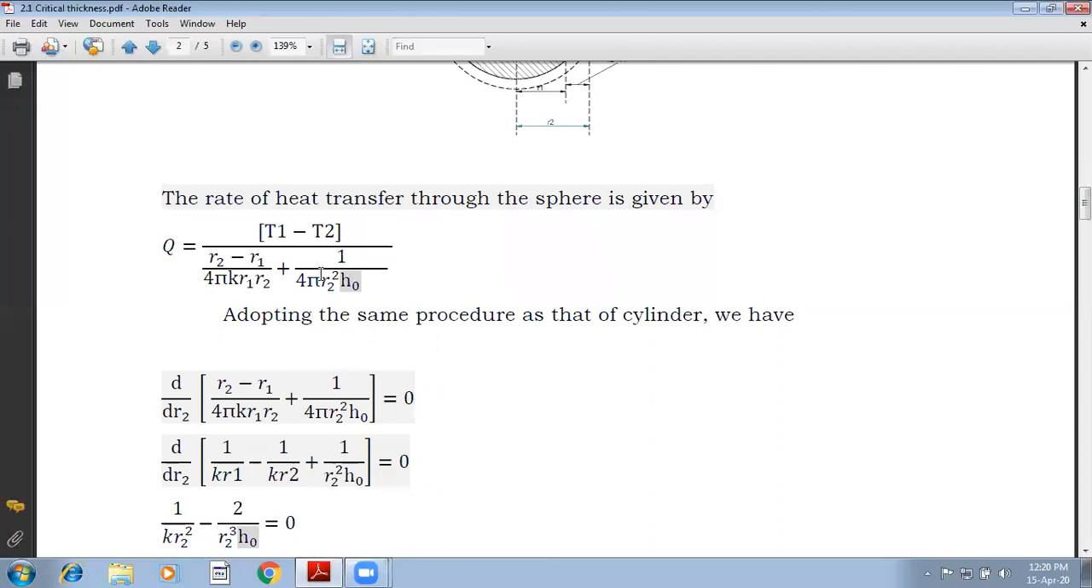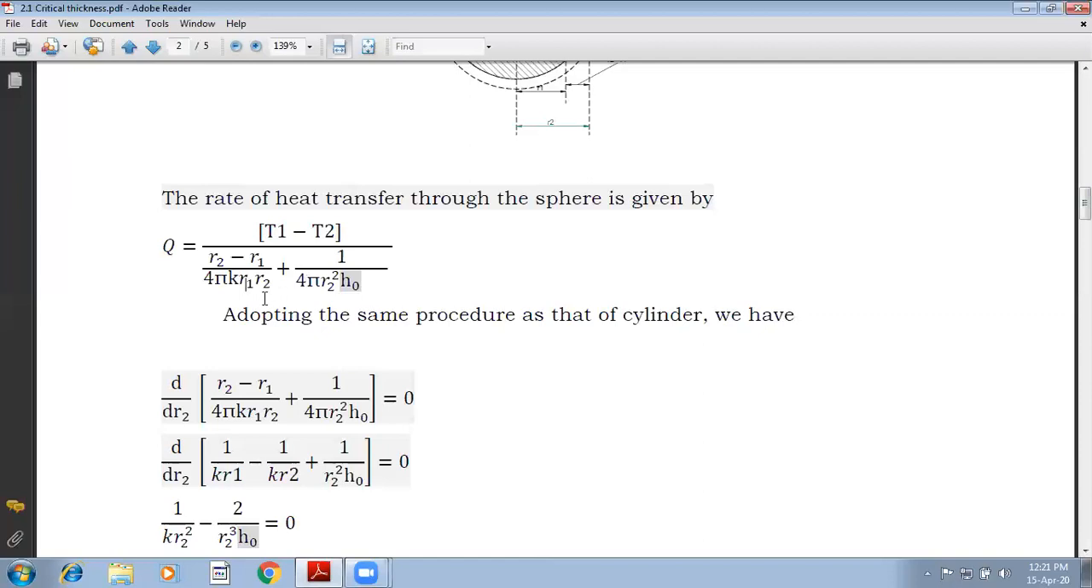Now the convective resistance is nothing but 1 over H naught into area. Area should be surface area because convection is a surface phenomenon. The surface area for a sphere is 4 pi R2 square. Why R2? Why not R1? Because we are considering the outermost radius. Hence it is 4 pi R2 square. Again we have two resistances here: one is conductive resistance and the other is convective resistance.